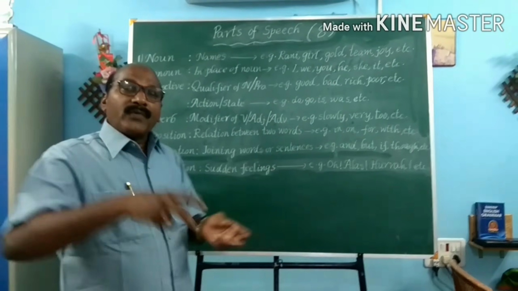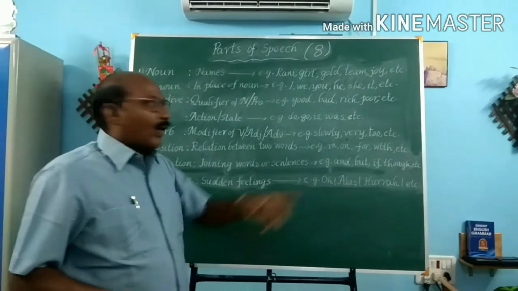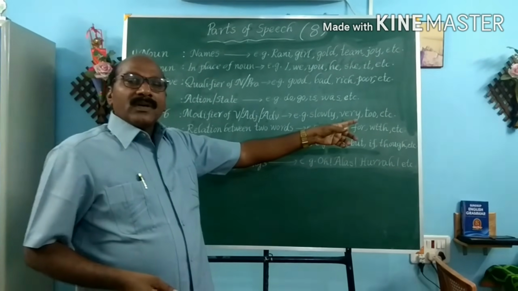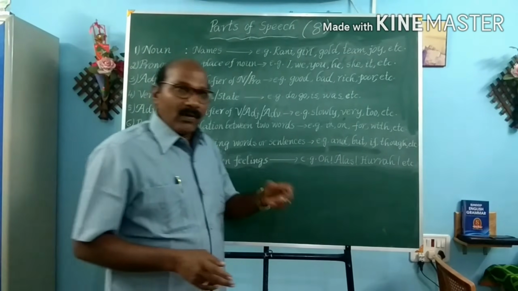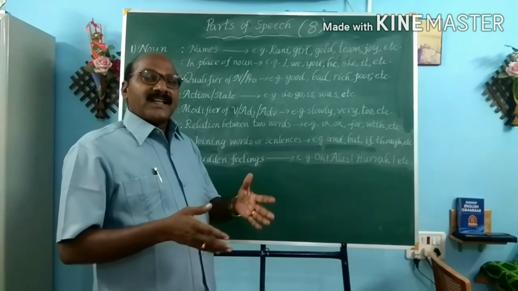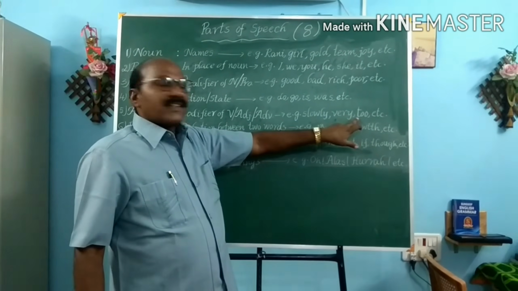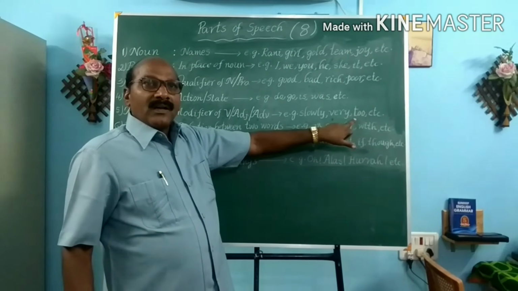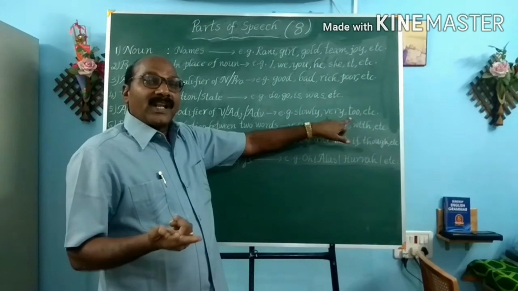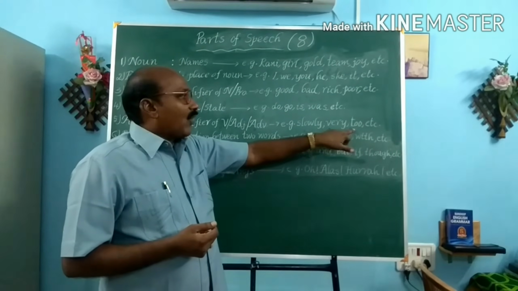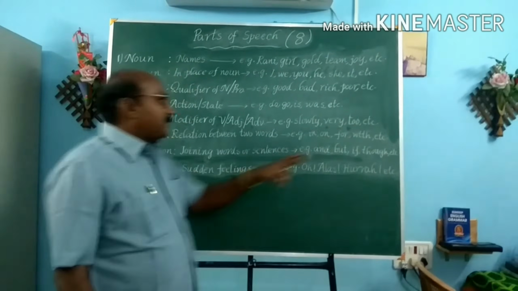So, very modifies the word beautiful, so it is an adverb. He walks too fast. In the expression he walks too fast, fast is an adverb, and the word too modifies another adverb, that is fast. So, too is also an adverb.